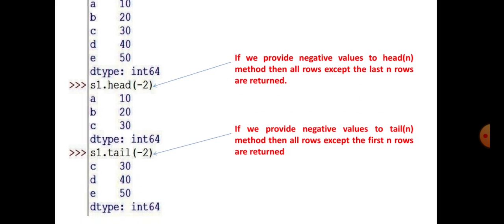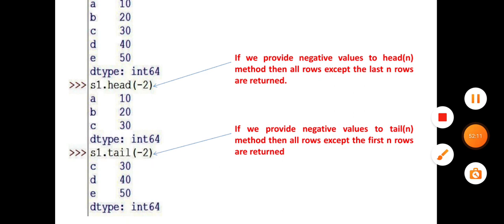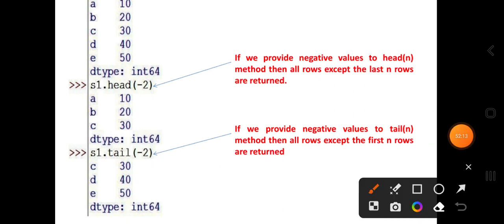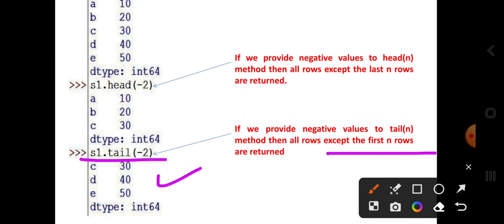In case of the tail method, it works in reverse. When you pass tail(-2), we have to skip the first two values and display all the remaining values, that is C, D, E. If we provide negative values to the tail method, then all rows except the first n rows are returned, meaning you skip the first n rows and return all other rows.